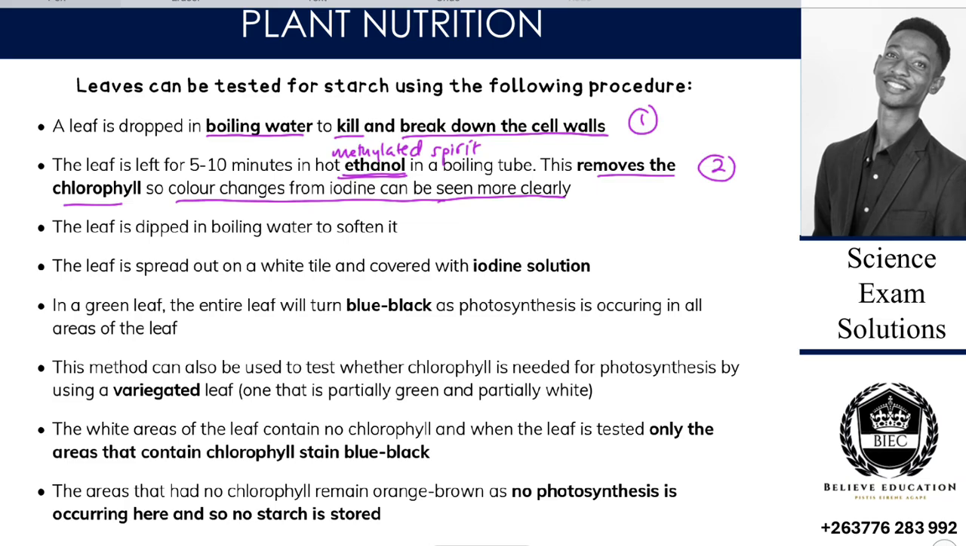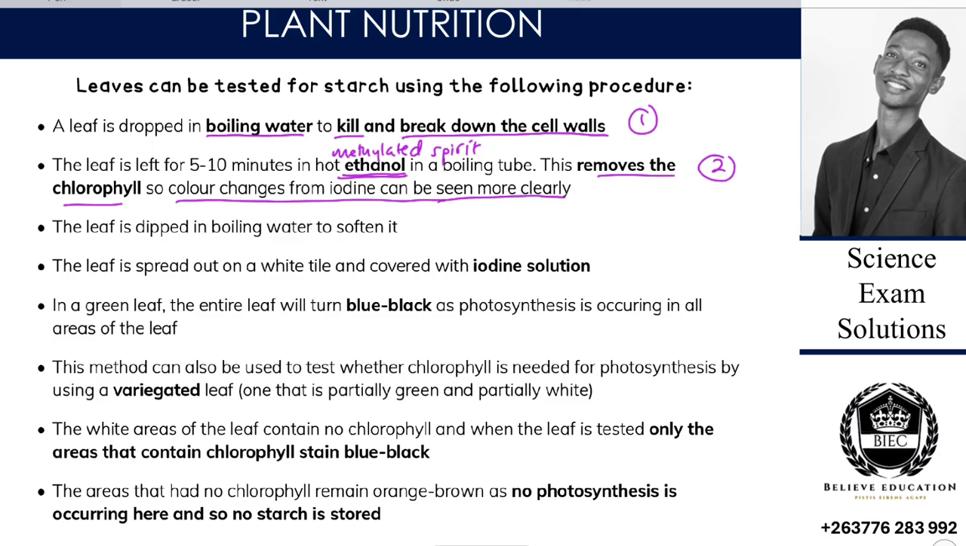If we have that green color, we are unable to really see the change to blue black or brown, because the green is a denser color. So we have to remove that green, by boiling the leaf for 5 to 10 minutes in hot ethanol in a boiling tube. Normally we use a water bath, because ethanol is highly flammable. We'll talk about it when we look at the next stage, and we'll look at these stages in detail.